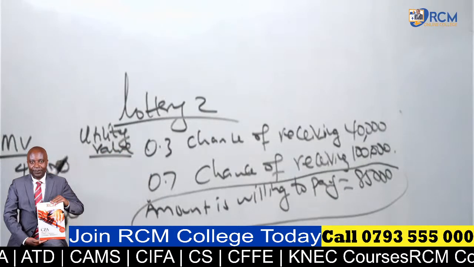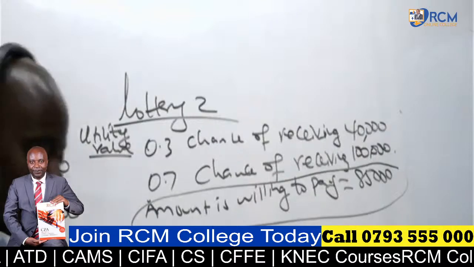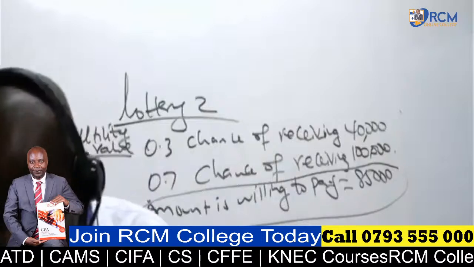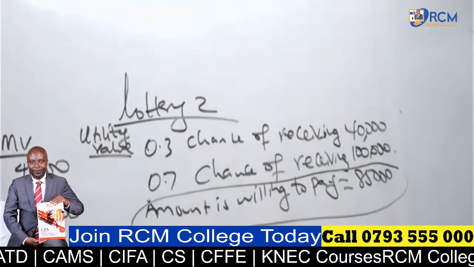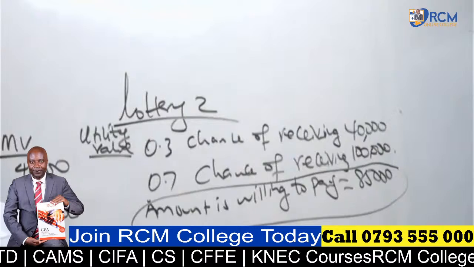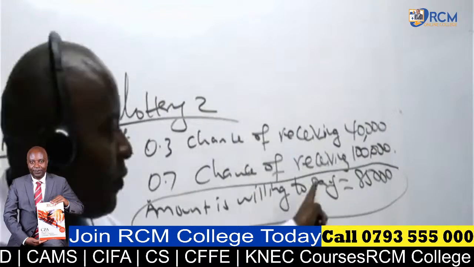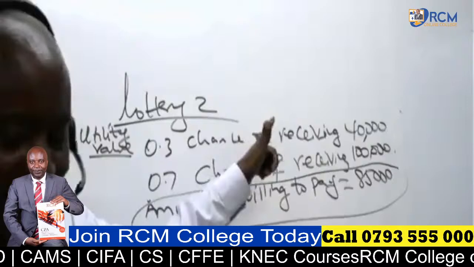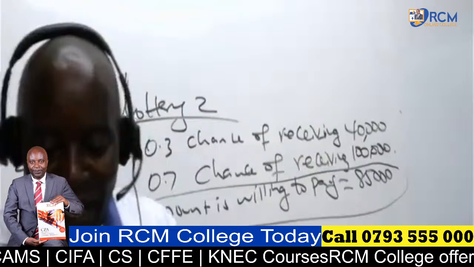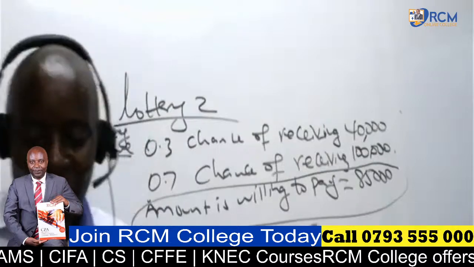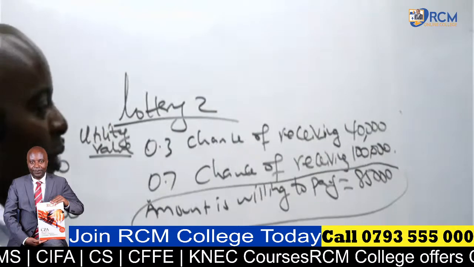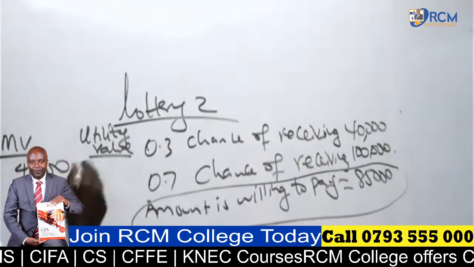So what is the utility value of 40,000? Can somebody tell me, from your understanding, ni ngapi? Utility value, 0, no. Already we have something driven here. Normally, lottery 1 information will feed lottery 2. Lottery 2 will feed lottery 3. So in this case, 40,000 is 0.5.